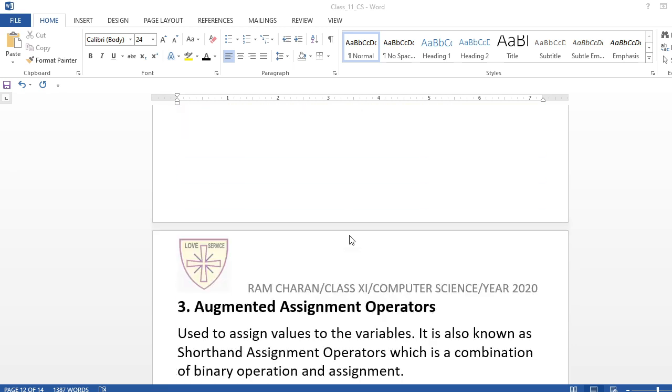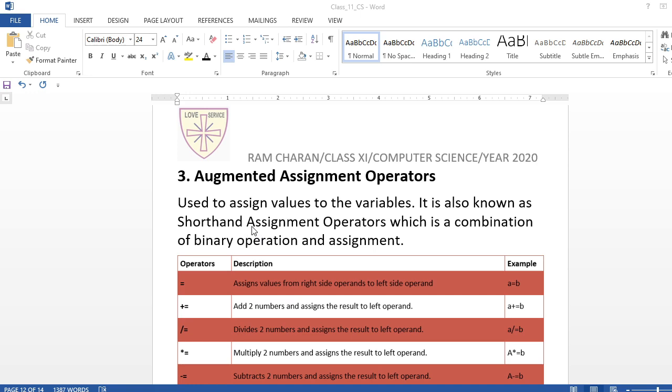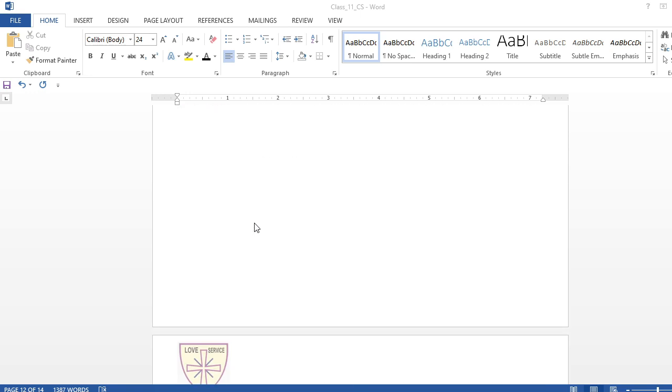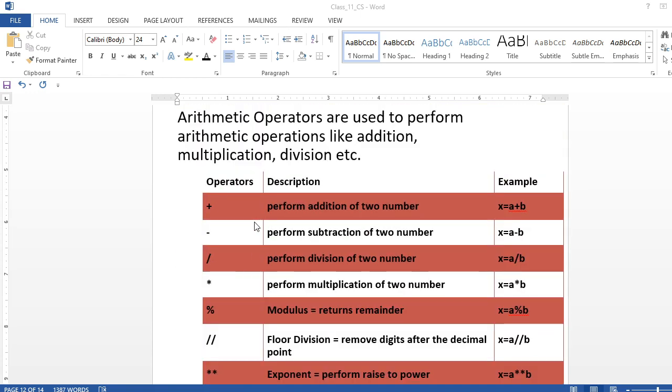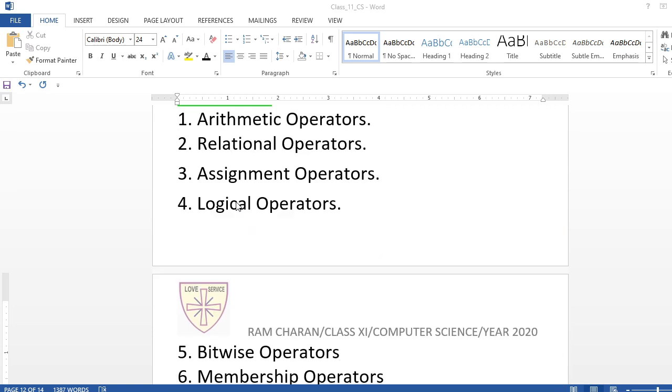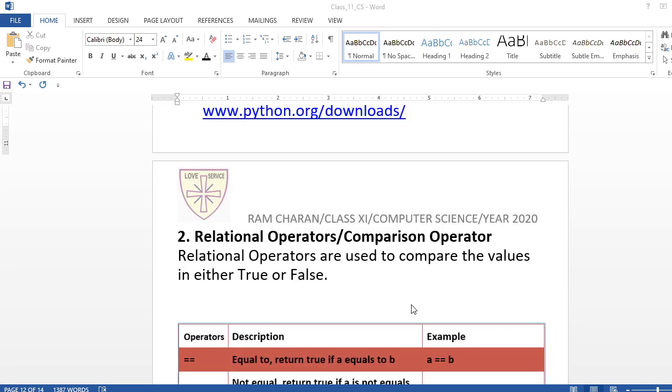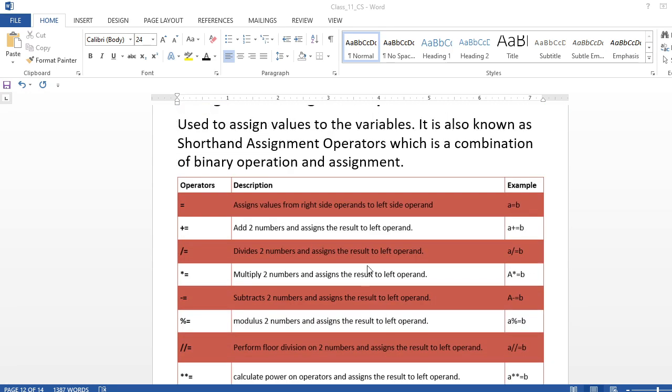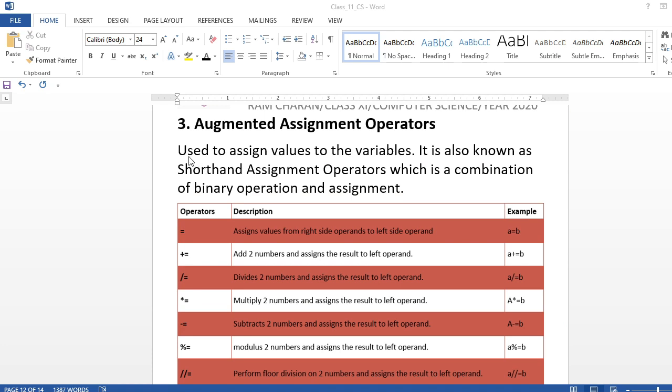Now come next to the augmented assignment operator. We are learning the same thing here. First one is arithmetic, which we've learned, then relational, then assignment operator. Assignment means you are putting values. It is used to assign values to a variable.